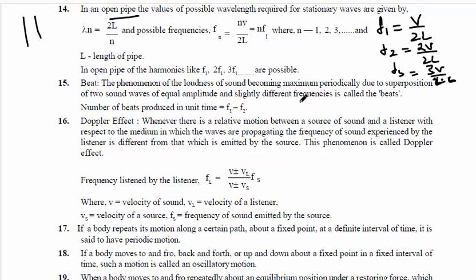The sudden rise of intensity is called waxing and the sudden fall of intensity is called waning. These waxings and wanings are formed in the phenomenon of beats, due to the superposition of two sound waves having slightly different frequencies.